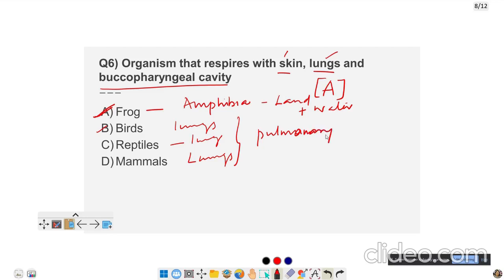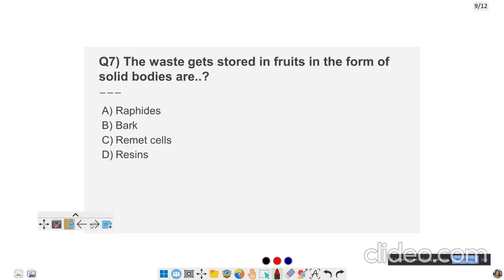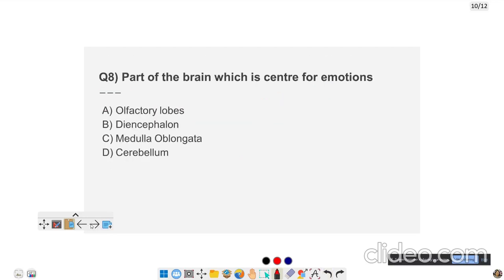Pulmonary breathing, which is breathing with the help of lungs. Let us come to the next question. Which part of the brain is the center for emotions? Now, this is a very tricky question. Why? Because had they given cerebrum, most of our emotions are always recorded. We play it. All these things take place in the cerebrum.